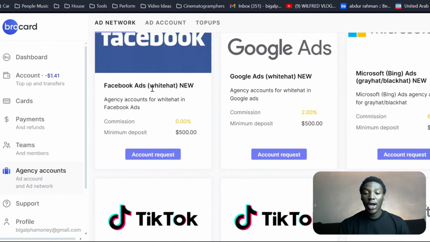If you don't know how to apply for a Facebook ad account, you can see they have the Facebook ad account, which is White Hat. You can apply for this one, but you have a minimum deposit of 500. You have to deposit a minimum of 500 into the account.